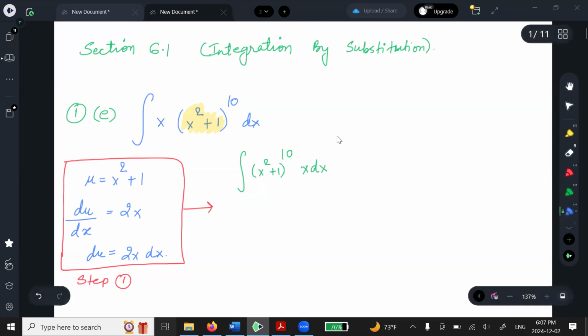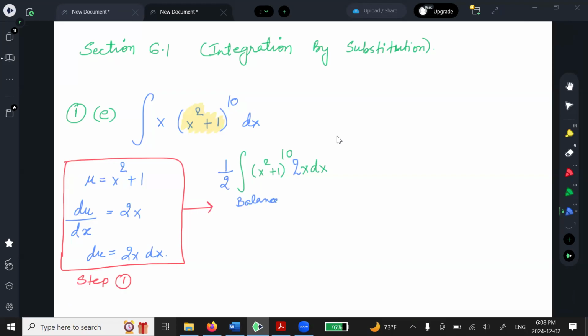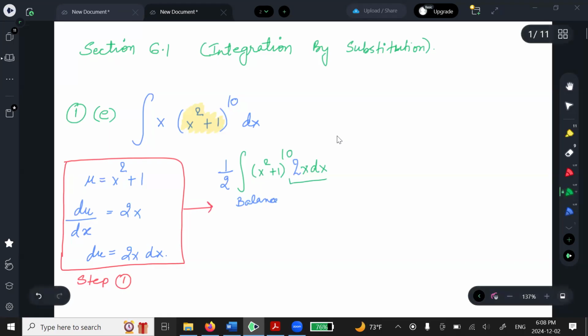Now, what am I missing in this question? This is where you do the balancing part, right? So my du has a 2 extra, right? My question, when I move stuff around, doesn't have a 2. So I have to balance this integral. I have to multiply this thing by a 2. But as soon as you multiply by an additional number, make sure you divide by a 2, right? And that's the technique. We want to make everything extra match exactly u.